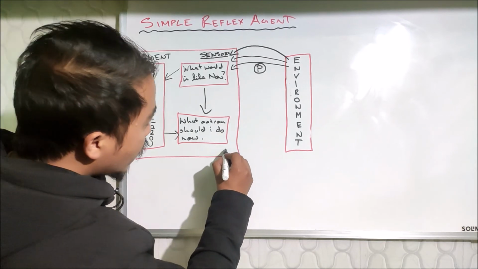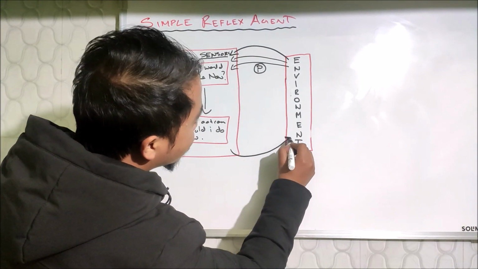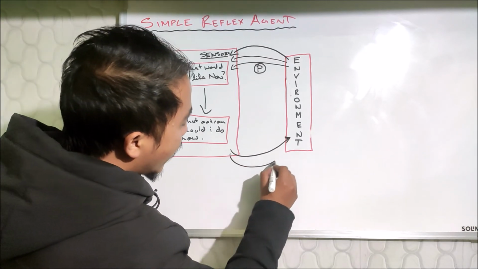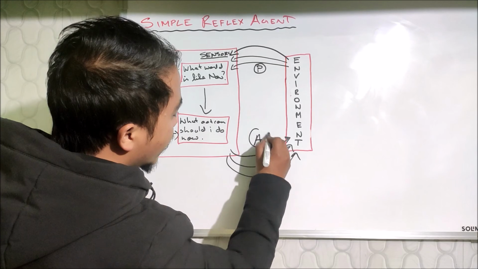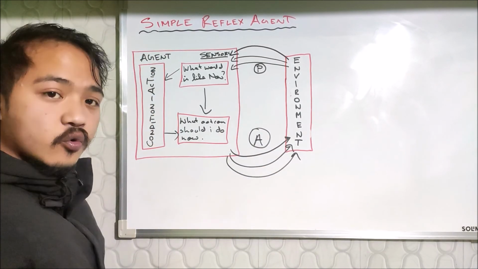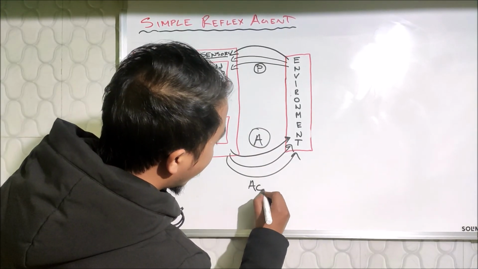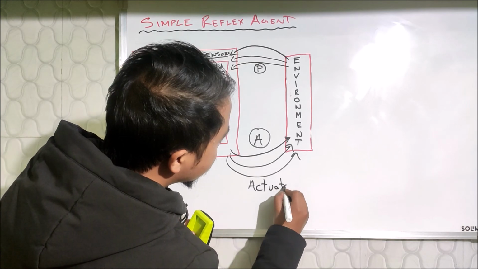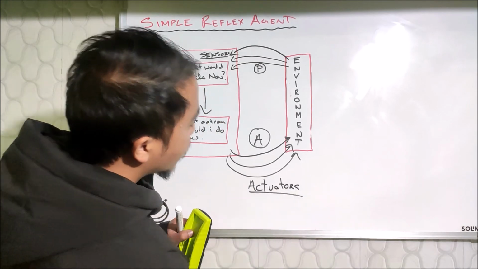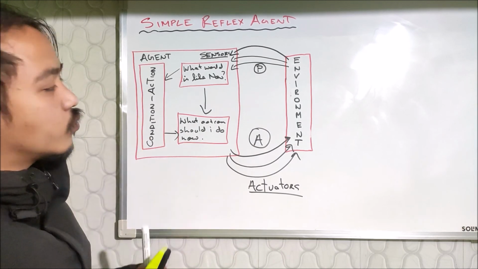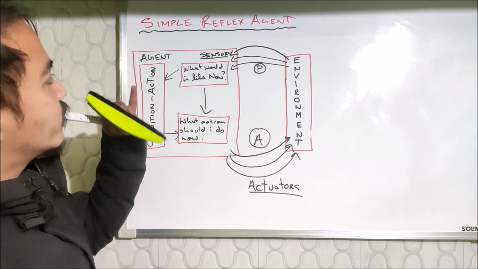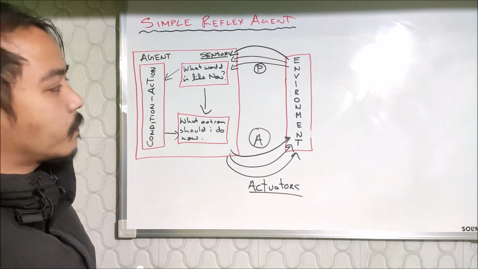After that, it should perform the action back into the environment. A is for action, performed through actuators. All right, so this is a simple working block diagram of a simple reflex agent.